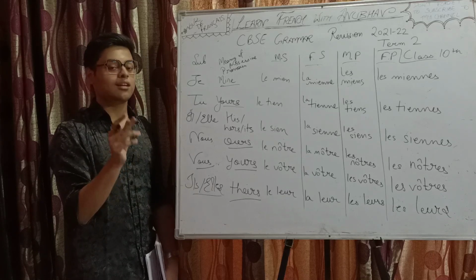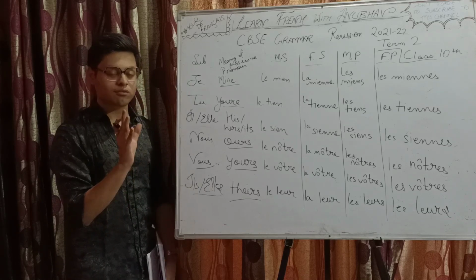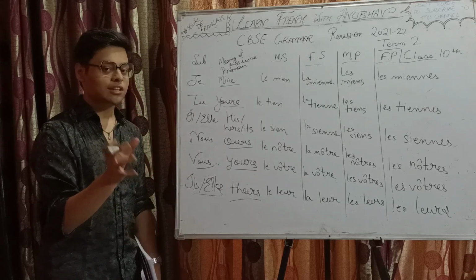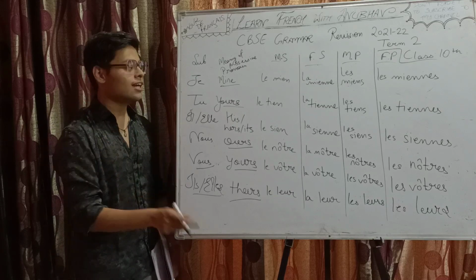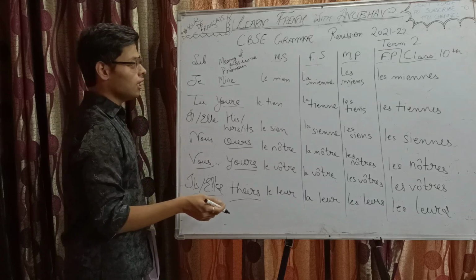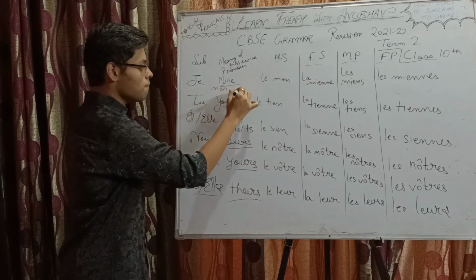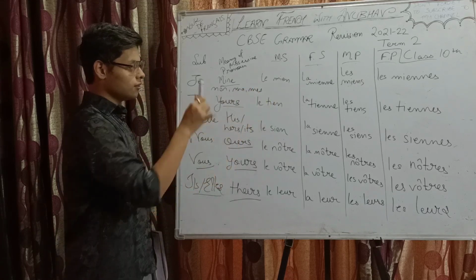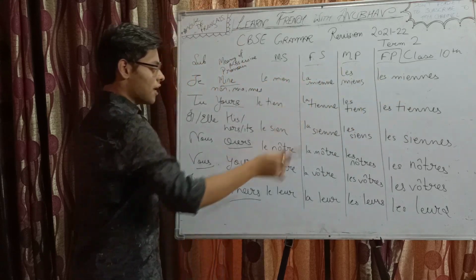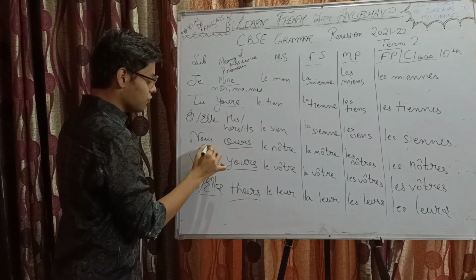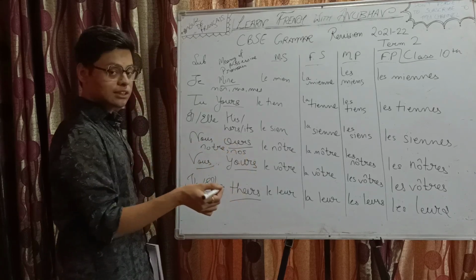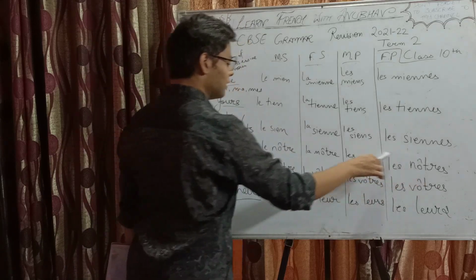To be noted, we are talking just from the perspective of the Term 2 examination, okay? You have that adjective possessive. Now that adjective possessive will help you decide which one of these will be used. Like suppose if there's mon, ma, or mes, the ones with je, then you have 4 options, these 4. Okay. Similarly for nous, say you have notre or nos as the adjective possessive in the question. Then these are the options.